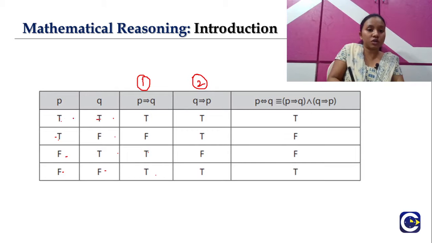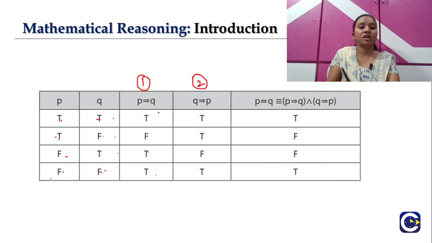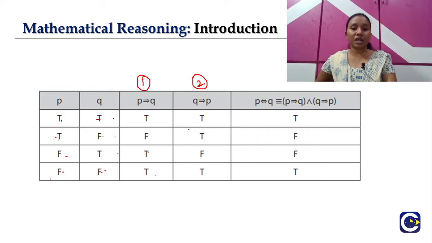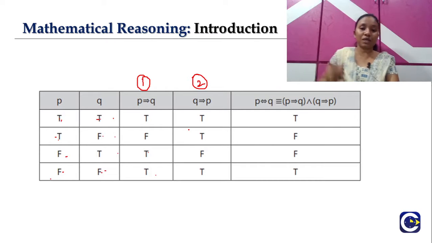Now the reverse: true implies true, true. False implies true, it will be true. True implies false, it will be false. False implies false, it will be true. So these are our conditional truth values for P implies Q and the next one, Q implies P. For both of these we have written the truth values. Now for the biconditional, it will be "if and only if," that means double implication.